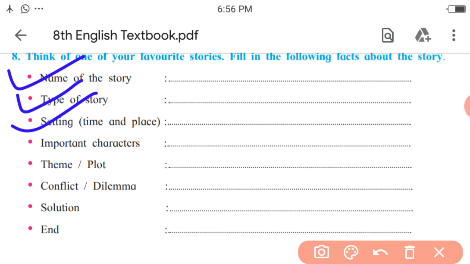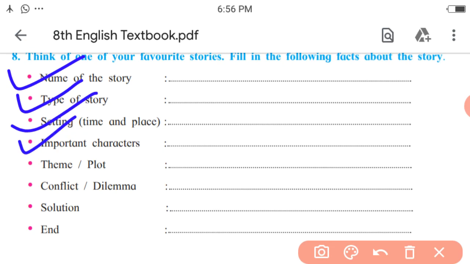Setting, and setting means time and place. That is what, when and where the story took place. So time, that is the winter or snowfall, and place, it is one of the nameless places or nameless city in Europe.